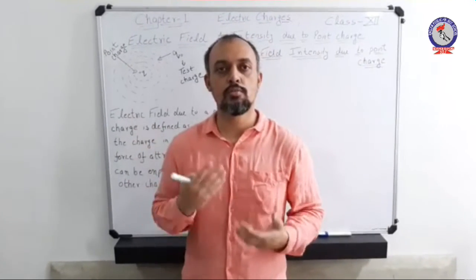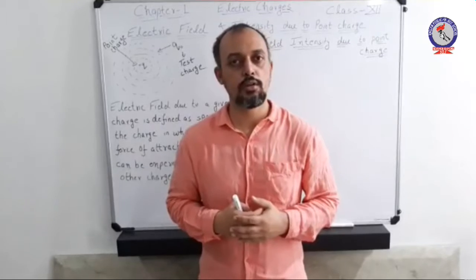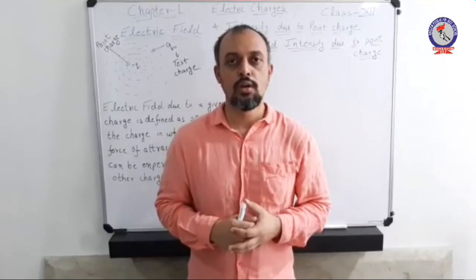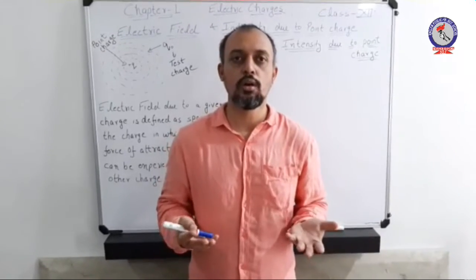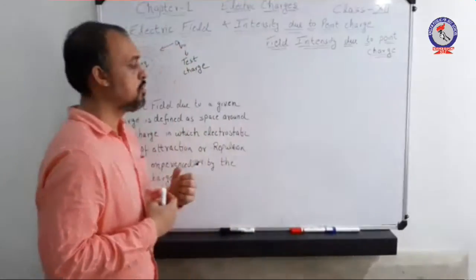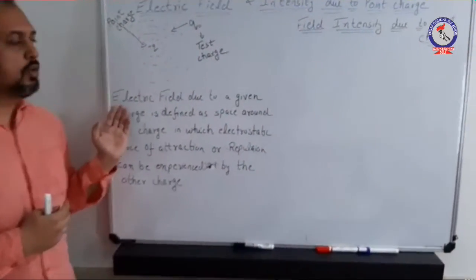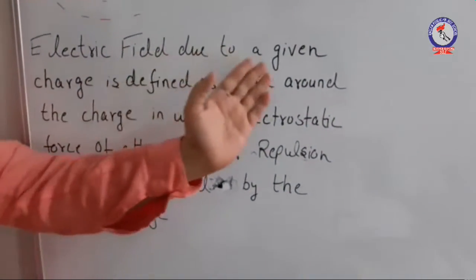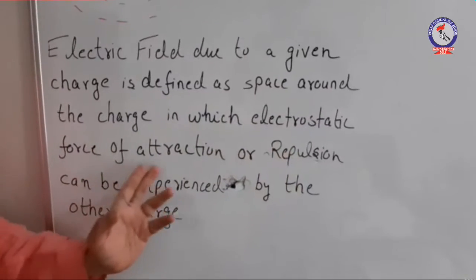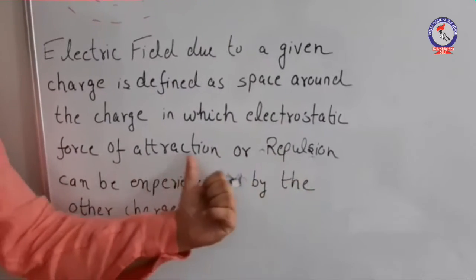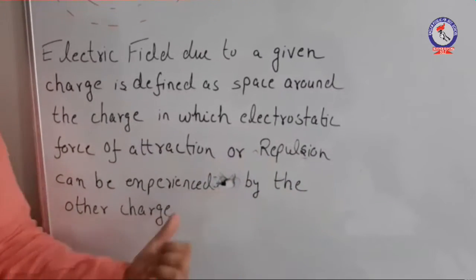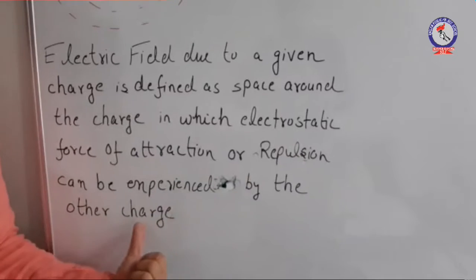If the test charge is positive, it will experience a force of repulsion, or if the test charge is negative, it will experience a force of attraction. So, electric field intensity is actually a measure of the region up to which another charge can experience a force of attraction or repulsion. As I have just written, the electric field due to a given charge is defined as the space around the charge in which an electrostatic force of attraction or repulsion, you can also say interaction, can be experienced by another charge.